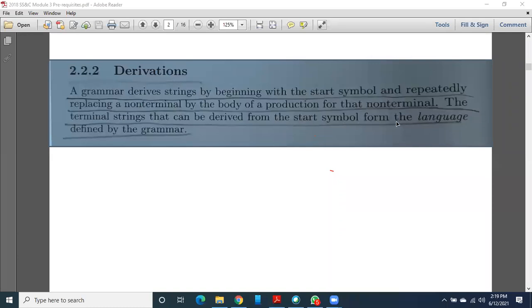And who is going to define or describe these languages? That is nothing but a grammar. So always remember, grammars will describe or define the language. Here, in the last line of this paragraph, you will get the definition or purpose of a grammar. Grammars are a set of rules or a set of productions which define the language. In the previous module, I showed you one grammar for branching statements, the if statement and if-else statement.